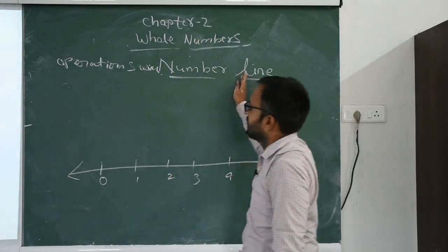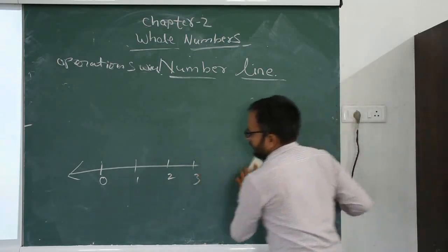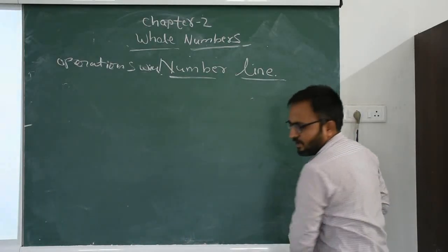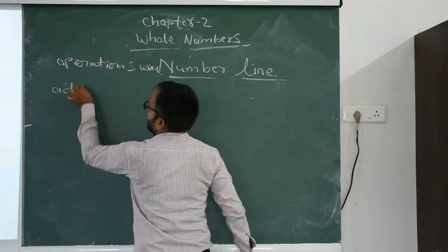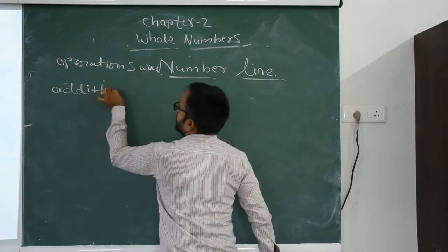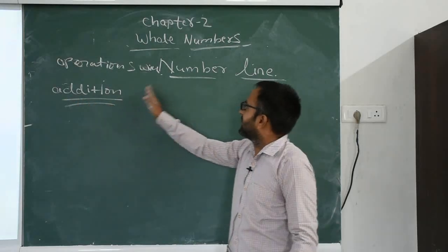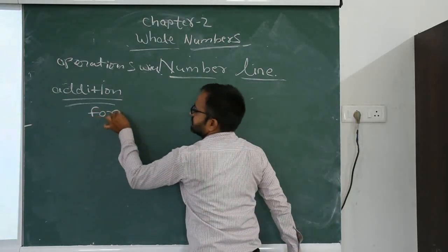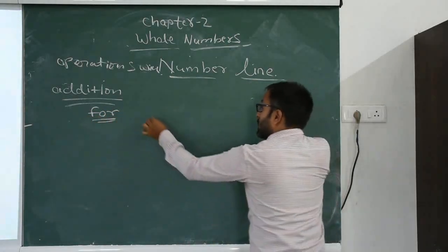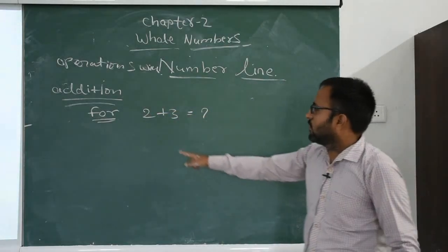With the help of the number line we perform different operations like addition. We perform addition with the help of the number line. For example, 2 plus 3.